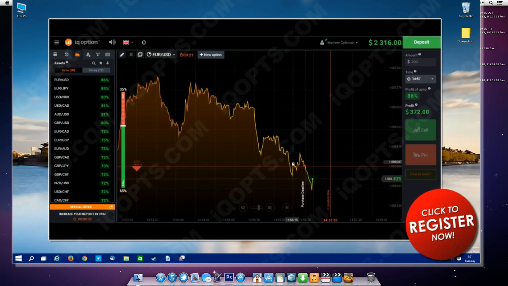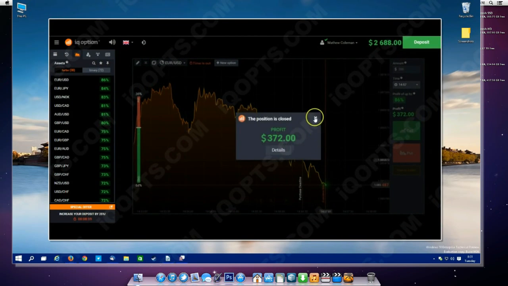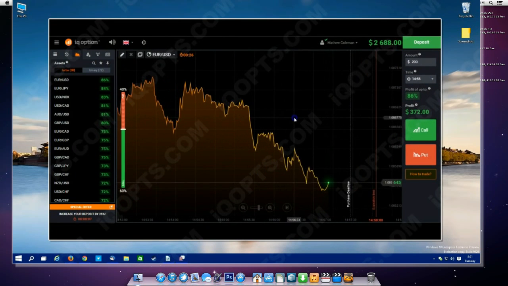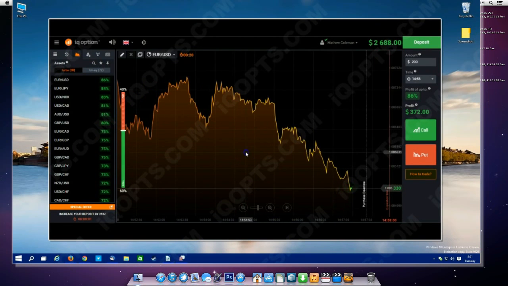Okay, you see, I made the bet of $200 and I'm always trying to trade according to the trend. Do you see that? There is a decreasing trend. The currency pair graph is getting lower and lower all the time, so I'm trying to make stakes according to that decreasing trend. I'm doing that not to lose. And the next stake won again. The decreasing trend continues. That's why it's most likely that we will now try to catch the moment when the graph will increase a little and put stake for decreasing.